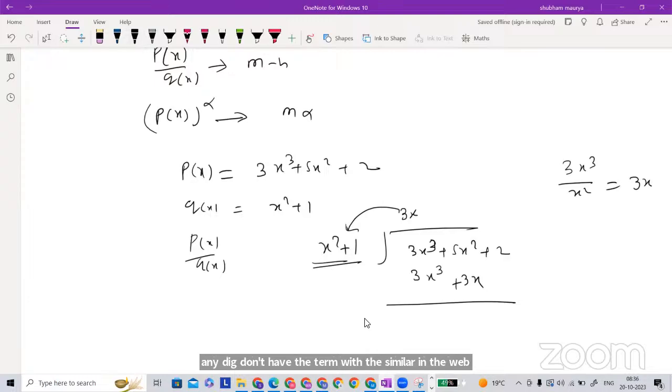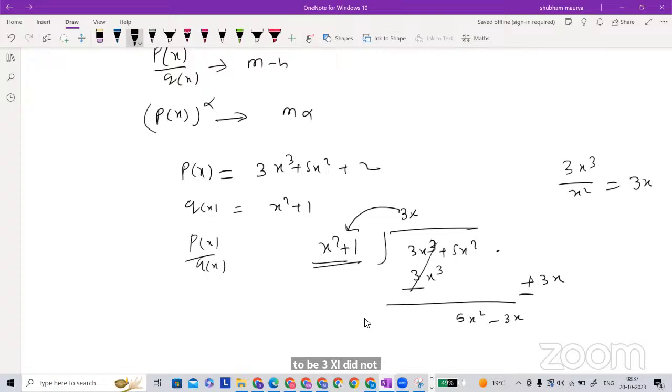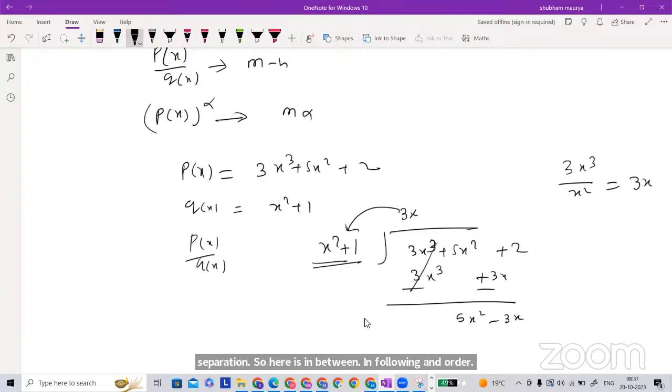So you can write here, that would be good. Now subtract it. So this is going to be 0, cancel out. So finally you will get 5x square, and now here is going to be 3x, in between, like this. That would be good if you are making separation. If you follow an order, that would be good. So here is going to be 3x, and finally 2 will be down.